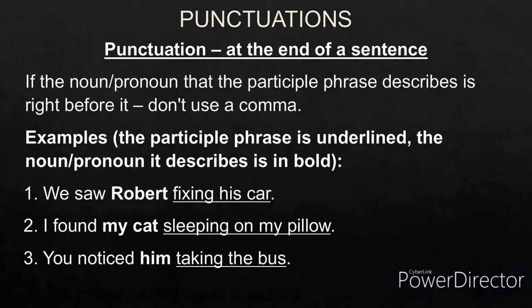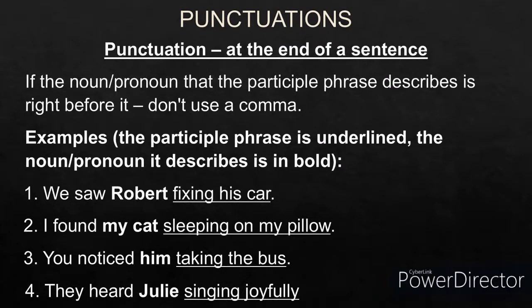You notice him taking the bus. Taking the bus is a participle phrase because it's modifying the pronoun him. So it's functioning like an adjective. Taking is the present participle. Bus is a noun. So taking the bus comes exactly after him. It comes at the end, after the pronoun it modifies. So there won't be any comma.